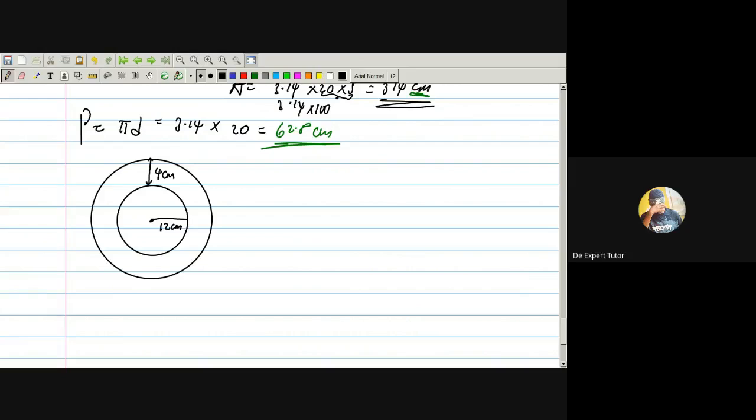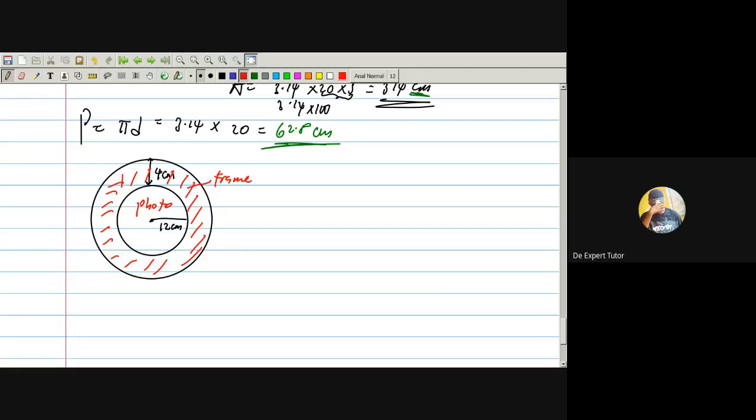A circular photo surrounded by a what? By a frame. So you have this photo surrounded by this frame. The photo has a radius of 12 centimeters, and the frame has a width of 4. So they said work out the area of the frame.